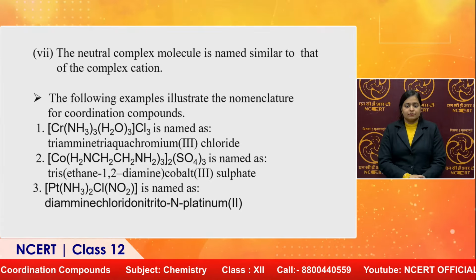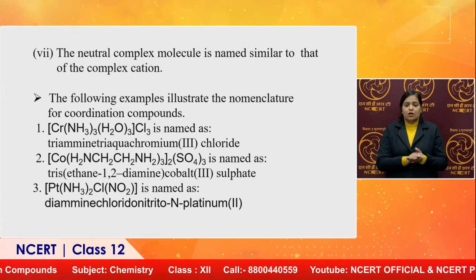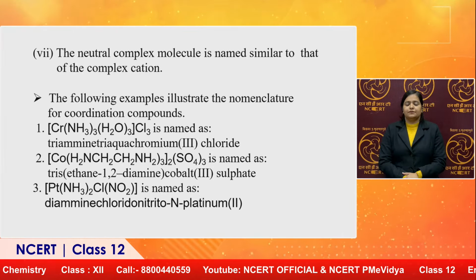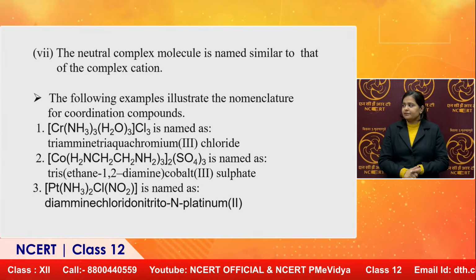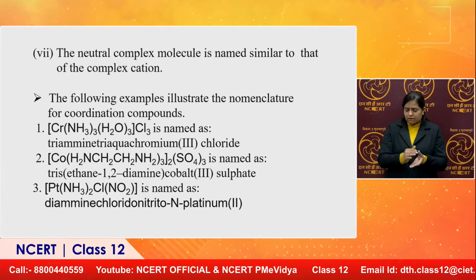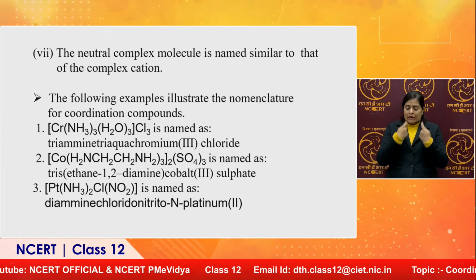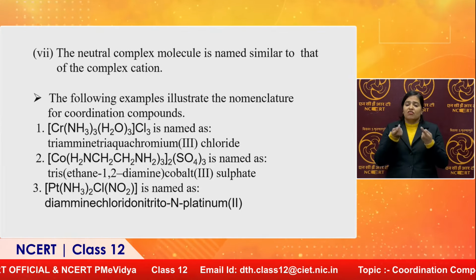Like in case of the first example, Cr(NH3)3(H2O)3 Cl3, the IUPAC name will be given, and we have to work out and write the correct formula of the complex. Like triammine, triaqua.